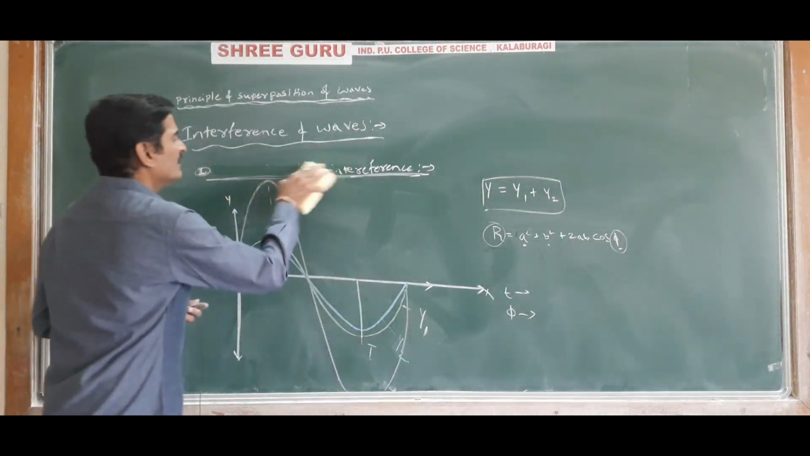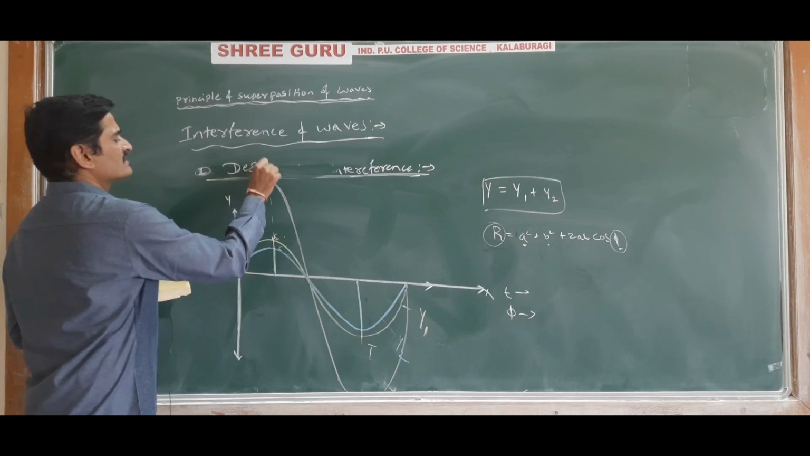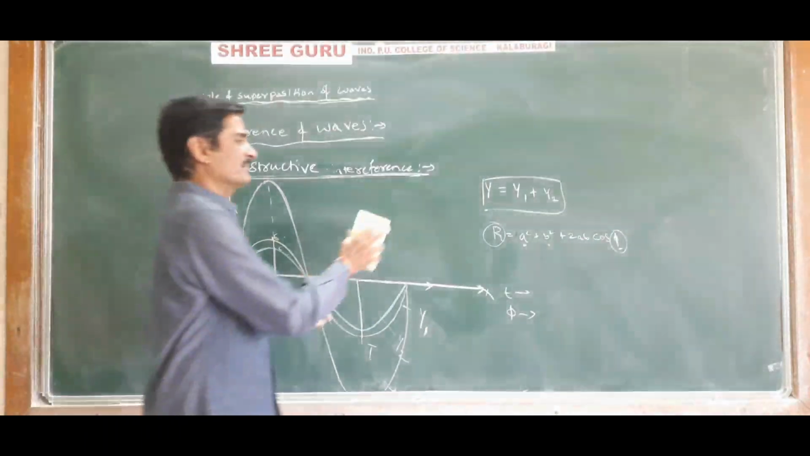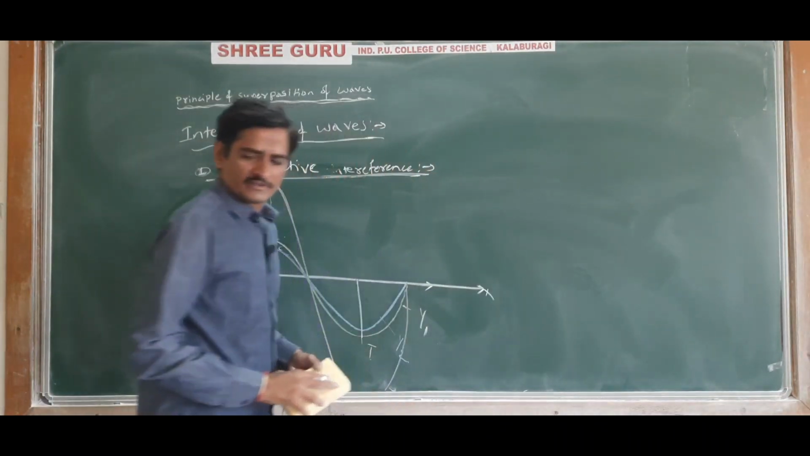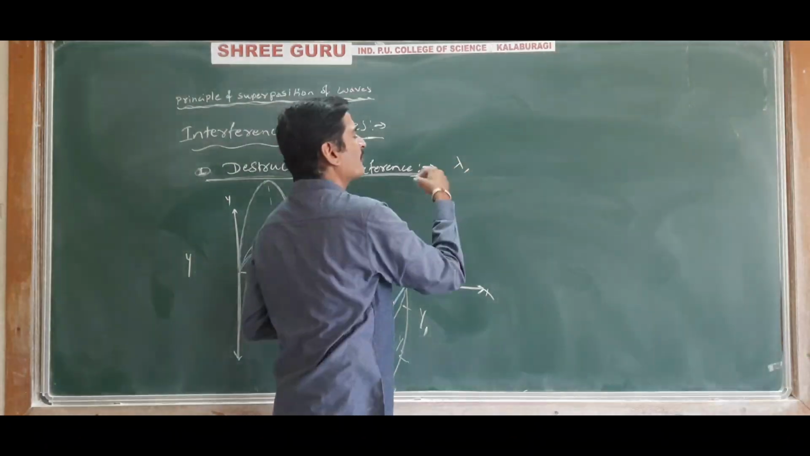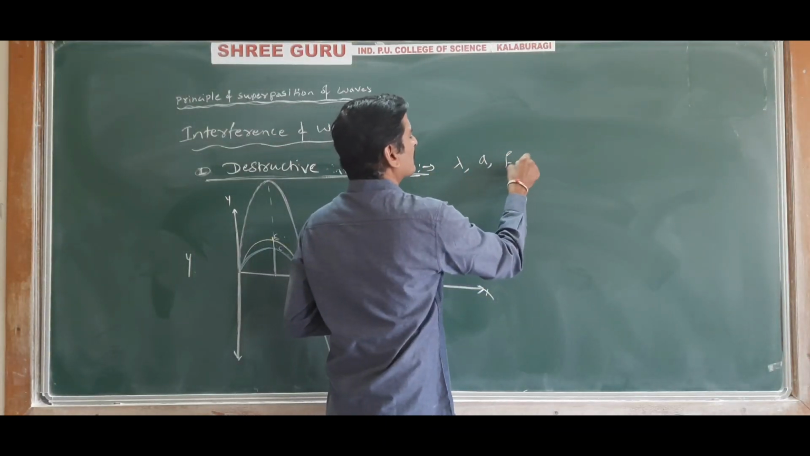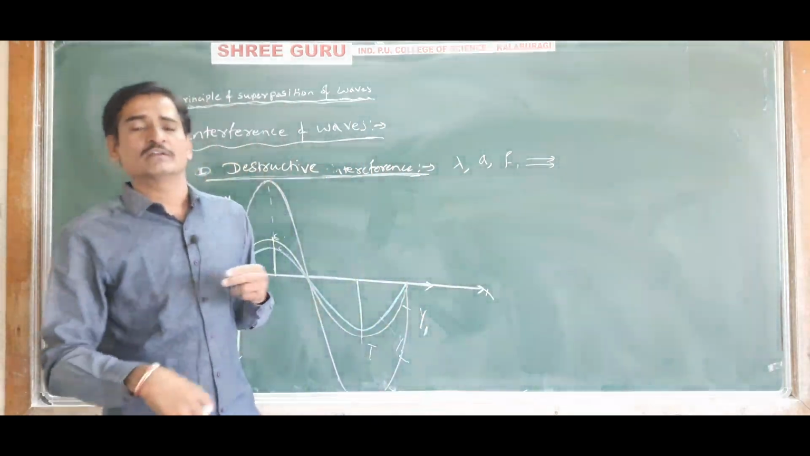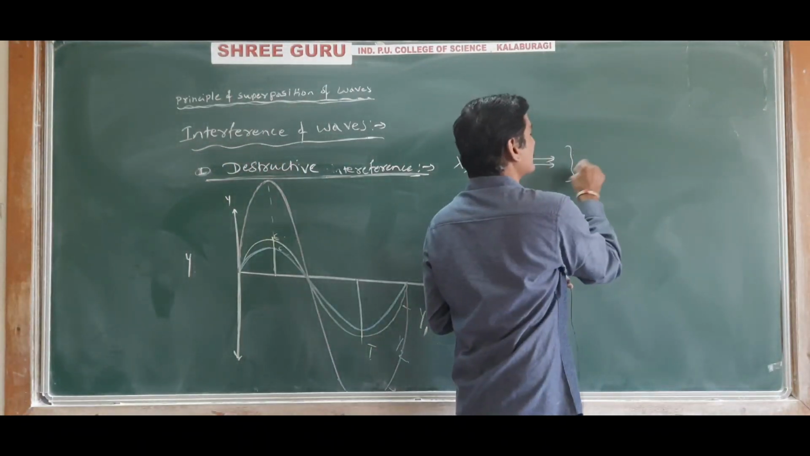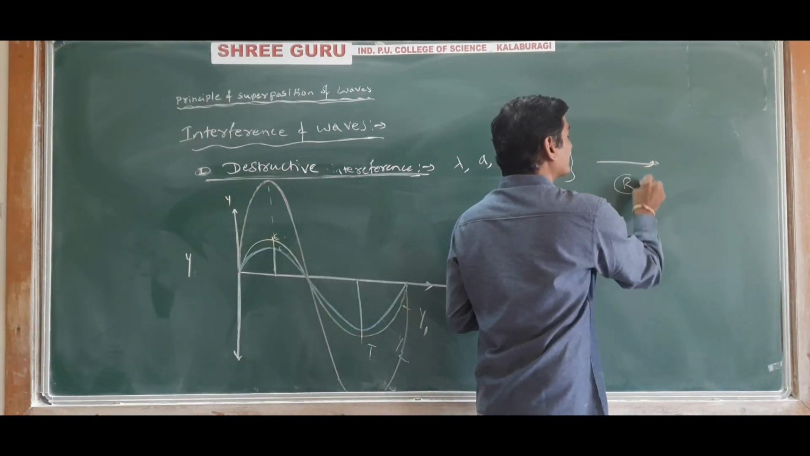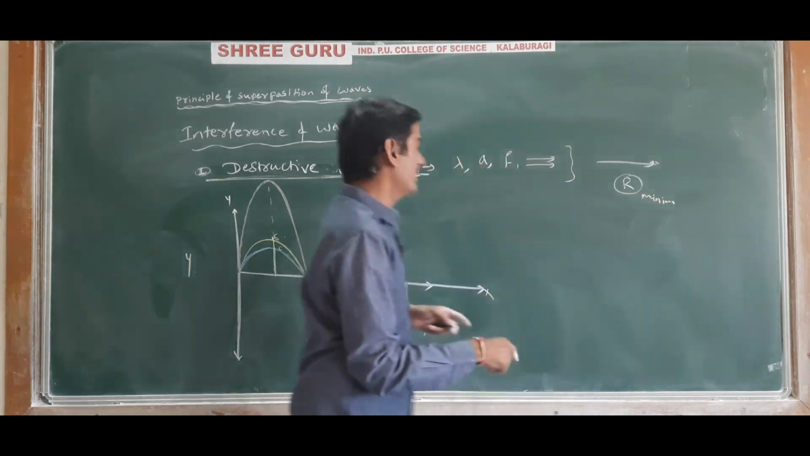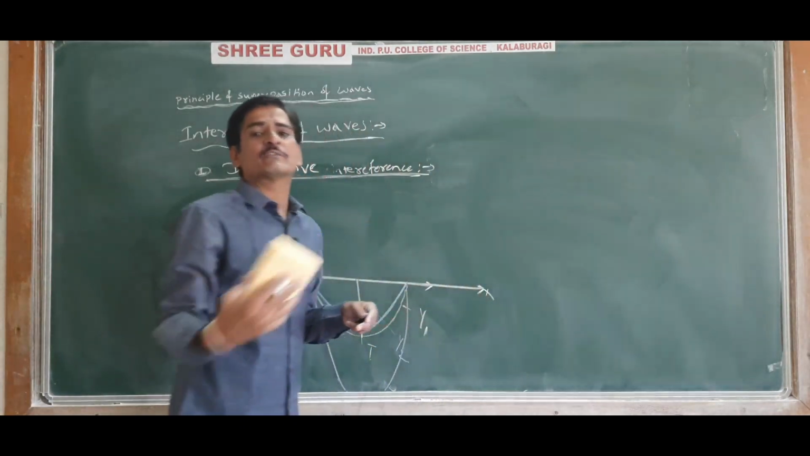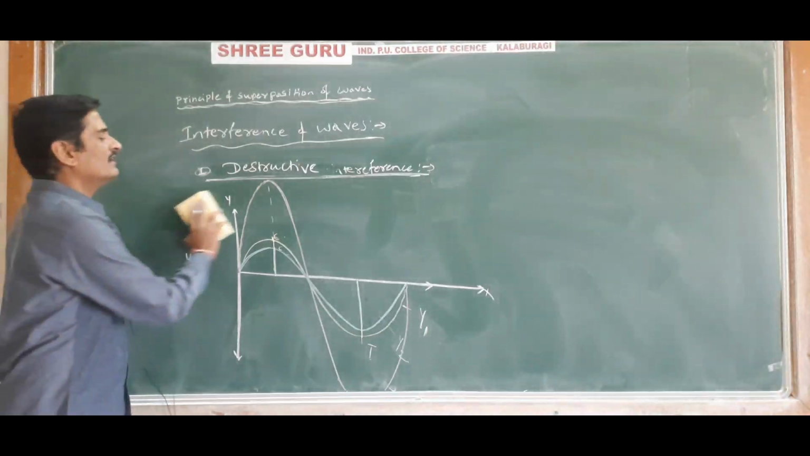Okay. So now destructive interference. In destructive interference, the superposition of two or more waves having the same wavelength, same amplitude and same frequency, traveling in the same direction with the same velocity, superimpose on each other and gives rise to a third wave whose amplitude is minimum. Then this is called destructive interference. So if the amplitude of the resultant wave is minimum, then it is called destructive interference.